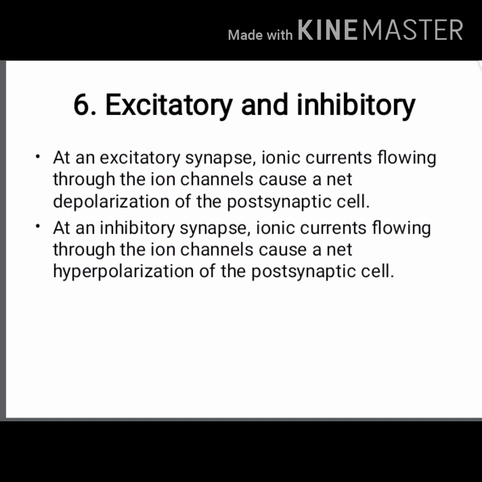The sixth property is excitatory and inhibitory synapses. At an excitatory synapse, ionic currents flowing through the ion channels cause a net depolarization of the postsynaptic cell. At an inhibitory synapse, ionic currents flowing through the ion channels cause a net hyperpolarization of the postsynaptic cell. Excitatory synapses cause depolarization of the postsynaptic cells and inhibitory synapses cause hyperpolarization of the postsynaptic cells.